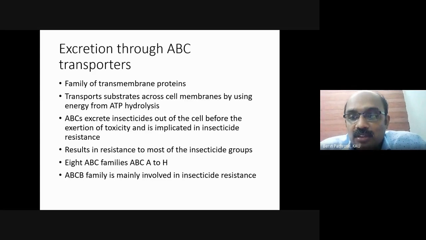So ABC transporters means ATP binding cassette transporters. If you see a cell, we have to transport materials across the cell membrane, maybe from outside into the cell or from inside to the outside of the cell. So don't think that always this transport is in a passive manner, that means without the involvement of energy. Most of the time, this transport needs energy, and this transport which needs energy